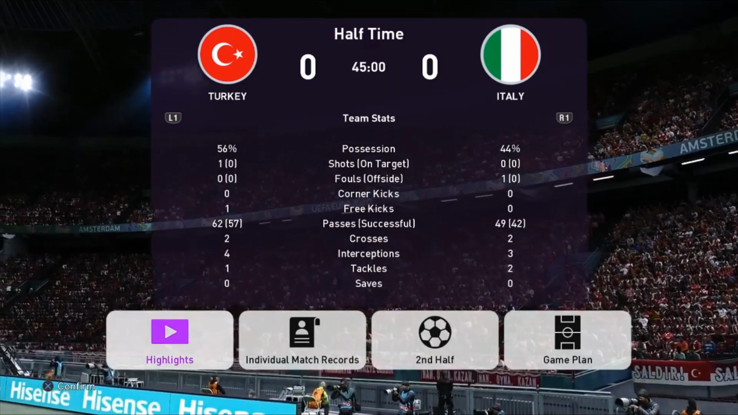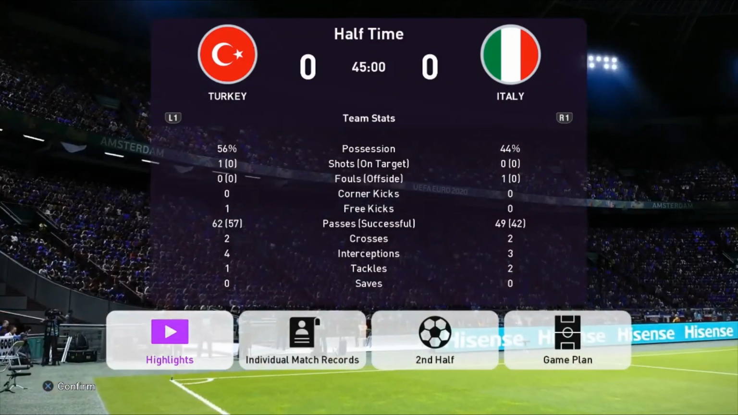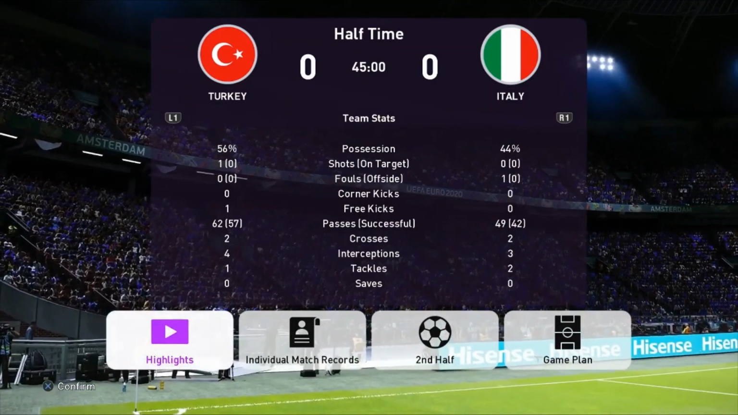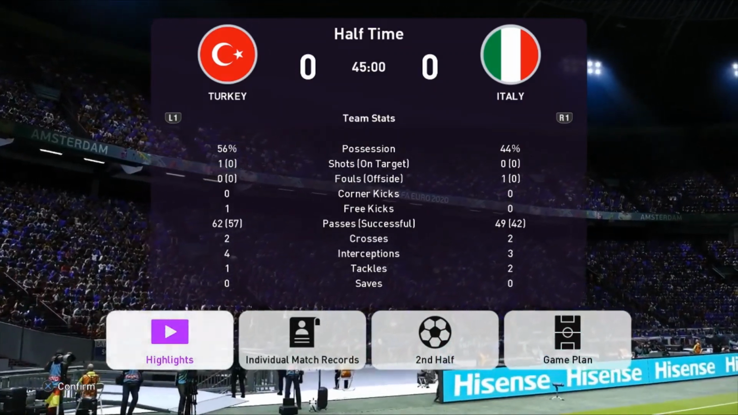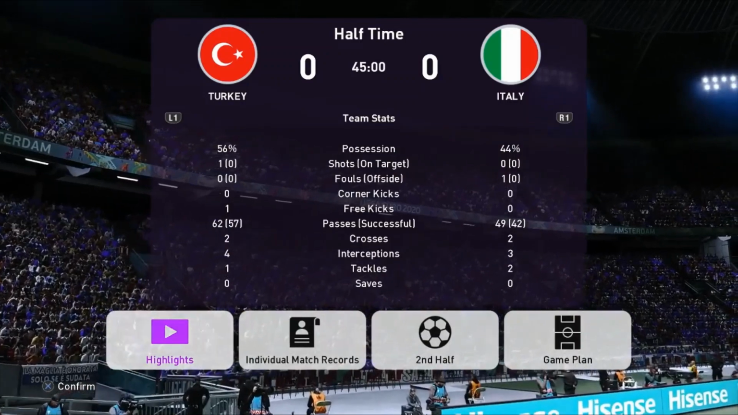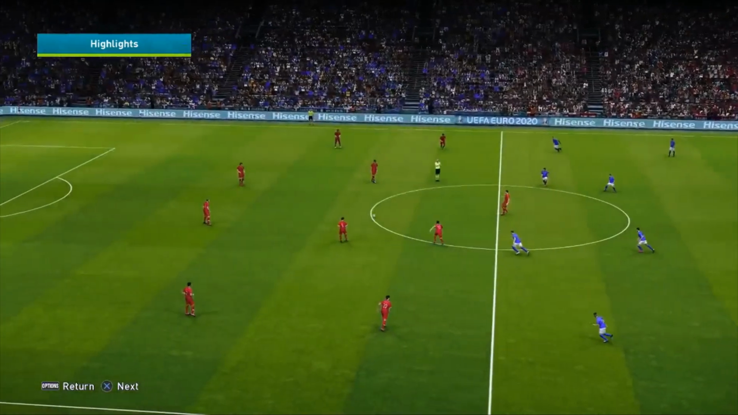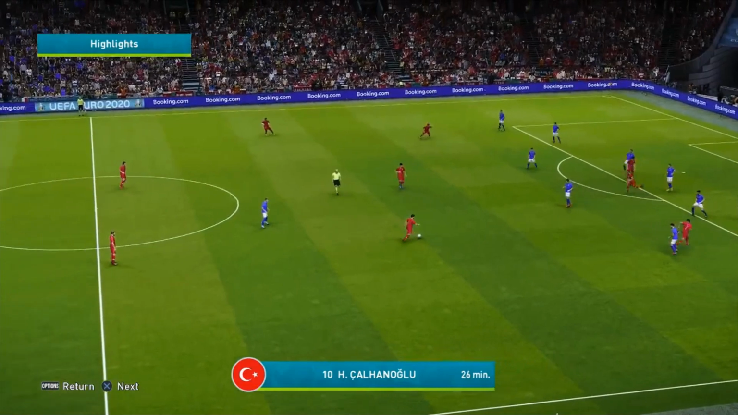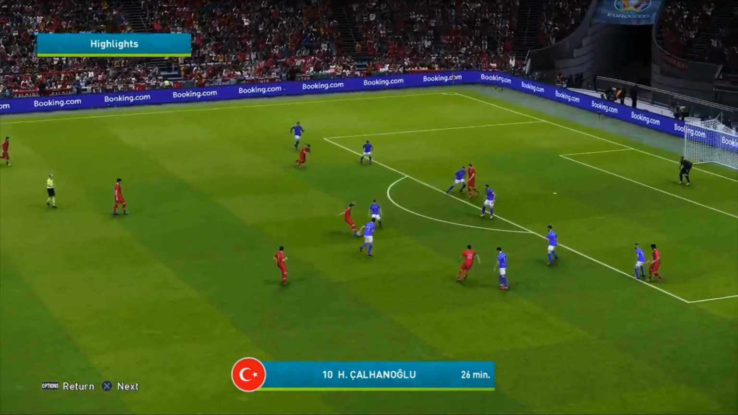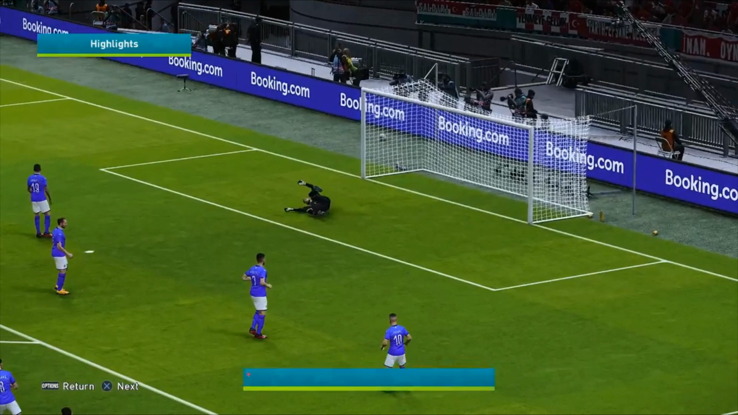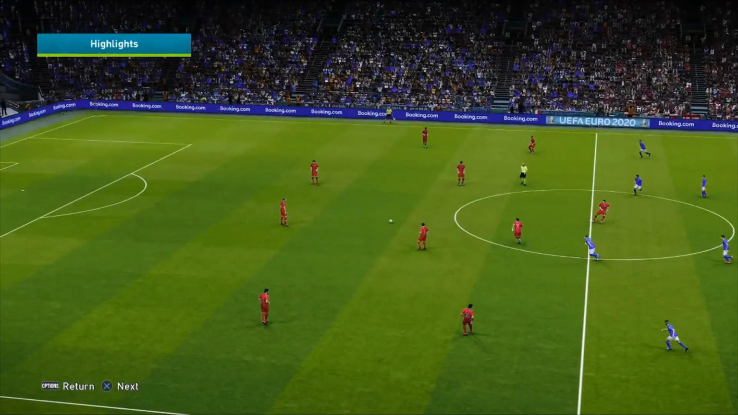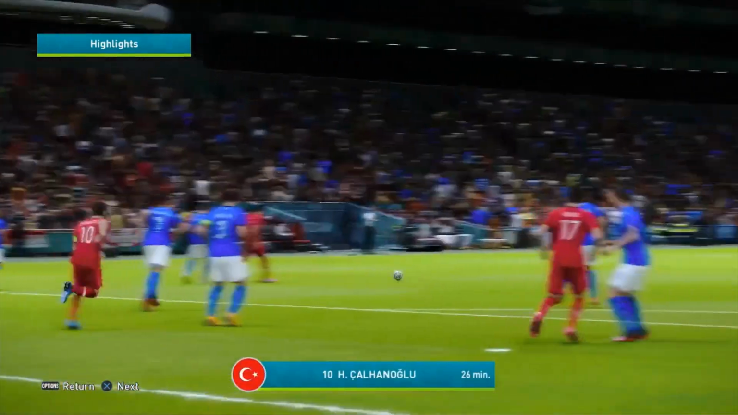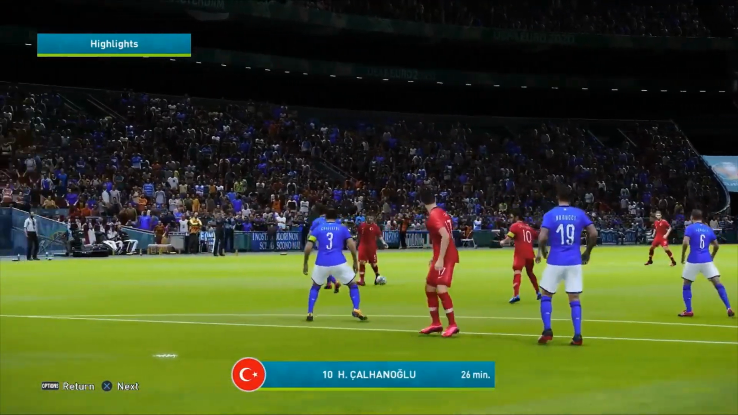Welcome back to what was a very, very tight first half of football. Turkey 0, Italy 0 as it stands. 56% possession for the Turks, 44% possession for the Italians in what has been a very, very tight affair of football. Let's have a look at a couple of highlights before we quickly go to the bench. I know Danny Motion wants to make a change. Hakan Çalhanoğlu with an opportunity in the 26th minute of this match, not really a testing shot at all, but we've not really had any shots of any danger of sorts in this game.